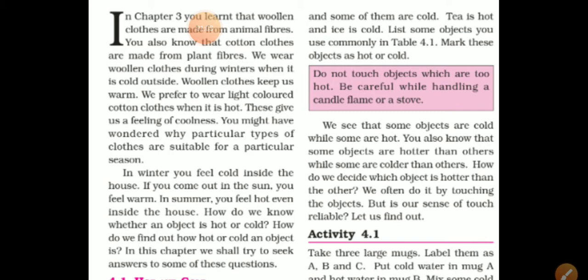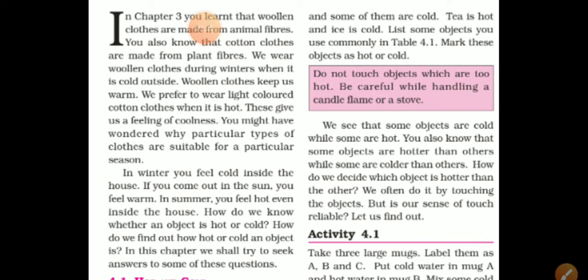While watching the weather bulletin, we often hear about the temperature of different places. Temperature is a reliable method of finding out how hot or cold a body is. It is a measure of the degree of hotness and coldness of a body.